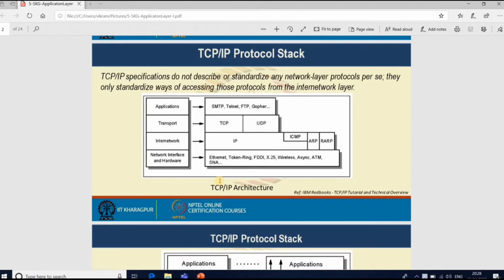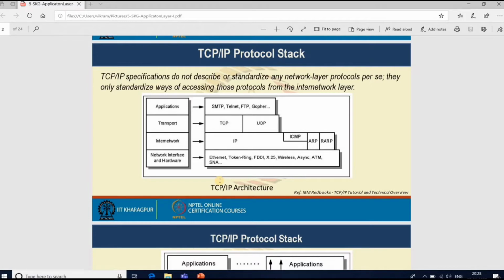IP layer, network layer, what are the protocols? In the IP layer you can see IP, IPv4 or IPv6, ICMP, ARP, RARP, IGMP. Okay, coming to the transport layer, we discussed TCP and UDP protocols, Transmission Control Protocol and User Datagram Protocol.